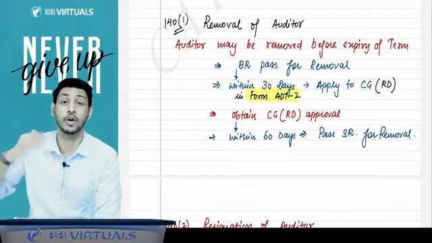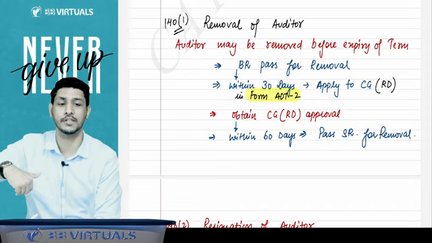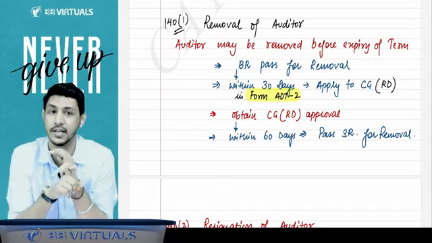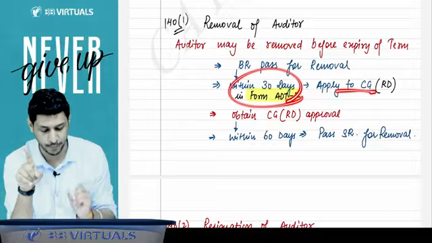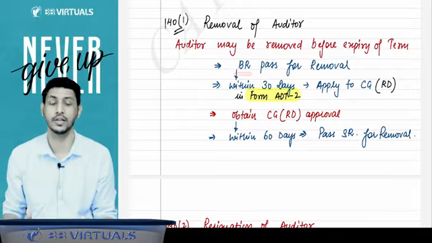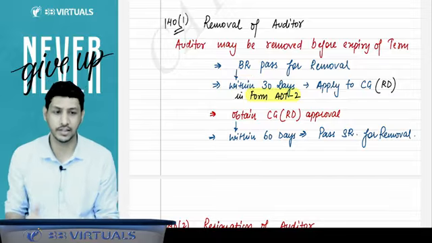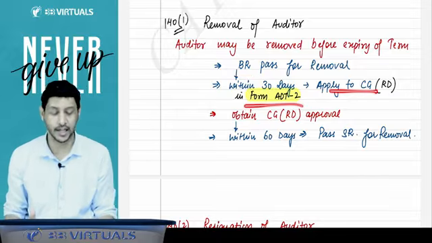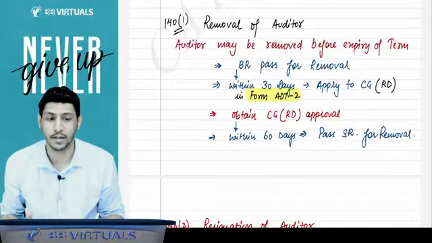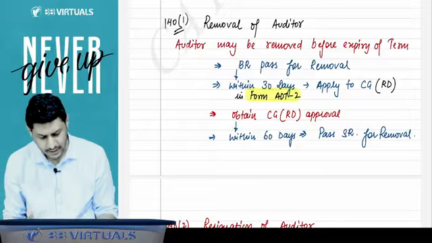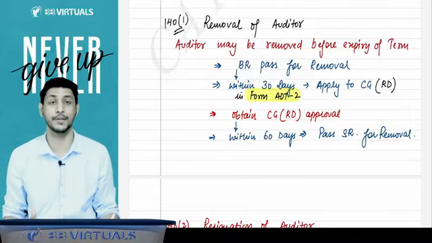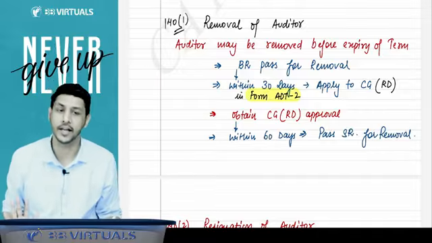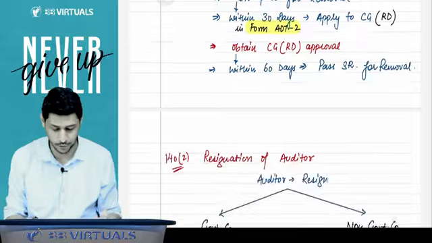Yes. An auditor can be removed before expiry of his term, but you have to pass a BR first. After passing a board resolution, you have to apply to the CG within 30 days from the board resolution and take approval, and you have to apply in the form number ADT2. Then the CG will give you the approval, and after the approval of the CG, within 60 days, pass a special resolution, then the auditor can be removed. This is the simple provision of removal of auditor.